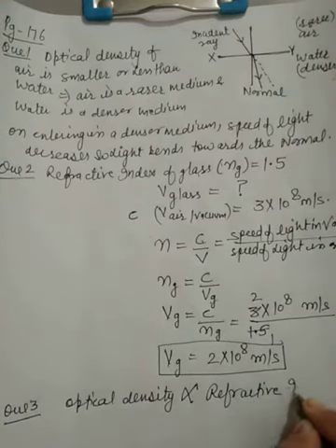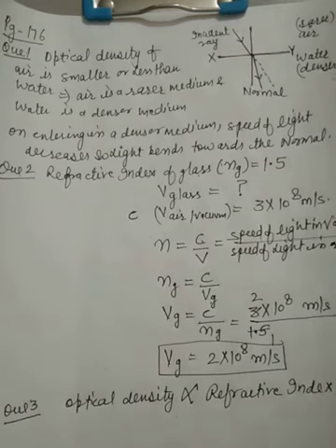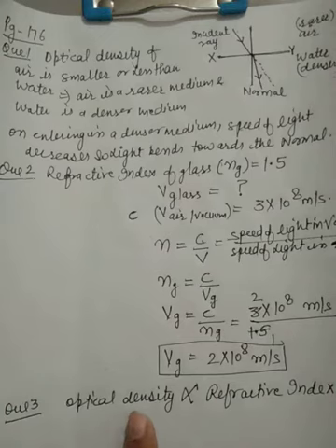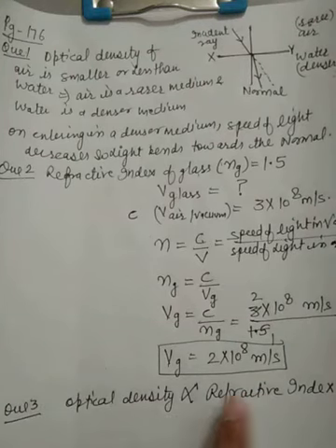It means if the refractive index of a medium is larger, it will have high optical density, so it will be a denser medium. If the refractive index is smaller, it will have less optical density, so it will be rarer.